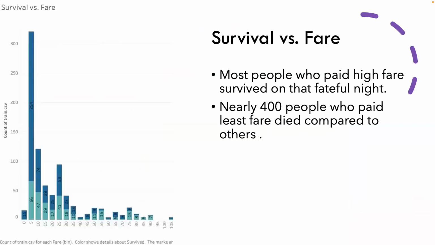Now, what about survival and fare? As can be seen in the bar chart, people who paid more fare could survive the incident. In contrast, although the number of people who paid more for their fare was less than the others, we noticed that nearly 400 people who paid less fare died on that fateful night. Therefore, the order of fare could have been applied for these people during evacuation time.